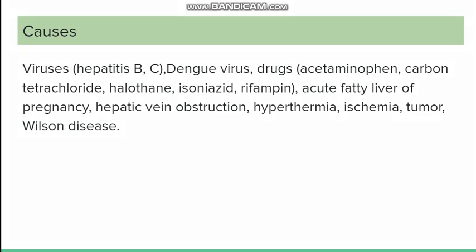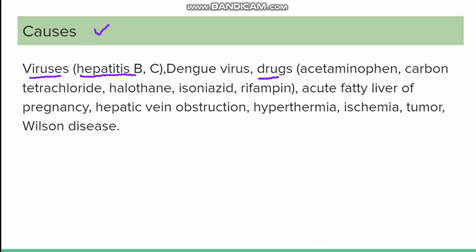Firstly, what are the causes which can lead to fulminant hepatitis? A very important cause is viruses. Any virus which is known to cause hepatitis, whether it is hepatitis A, B, or C, can cause fulminant hepatitis, but the most common one is hepatitis B. Dengue virus can also cause fulminant hepatitis.